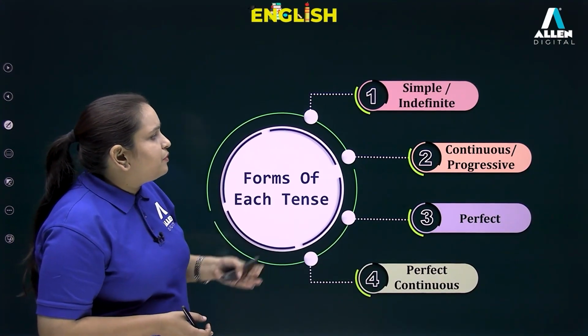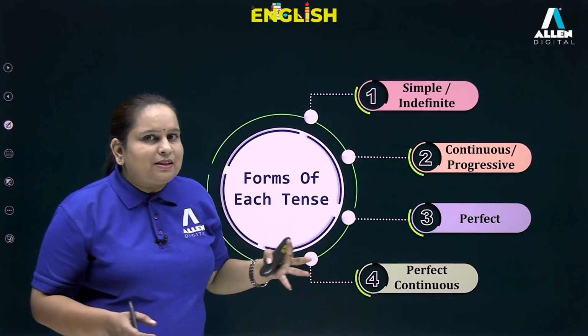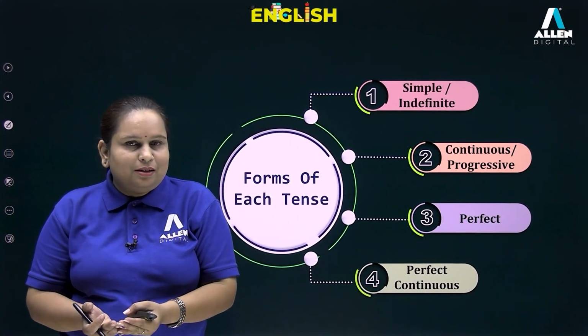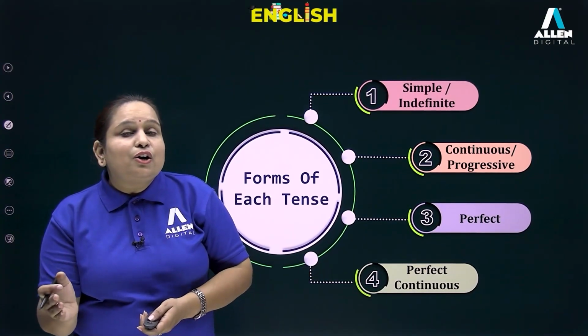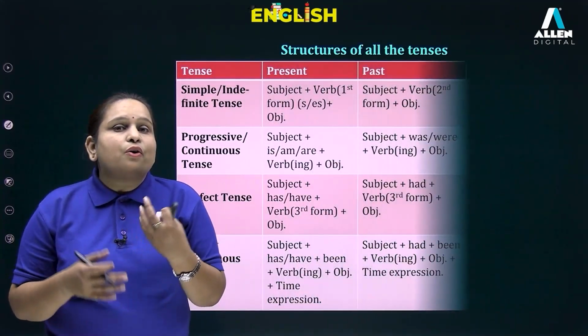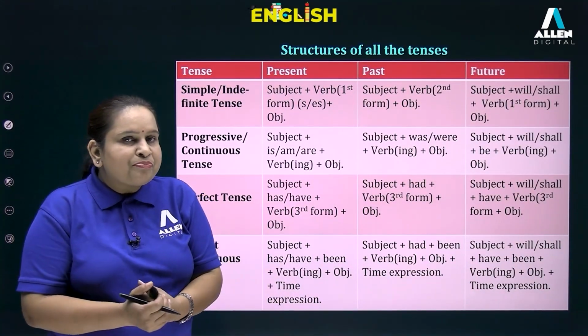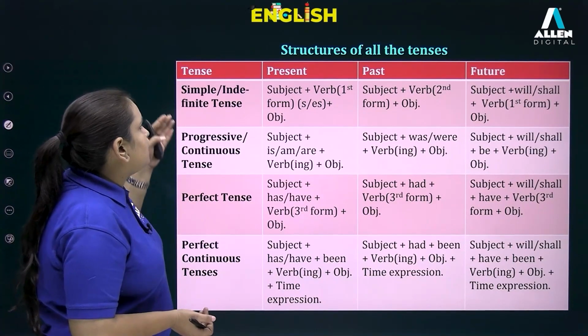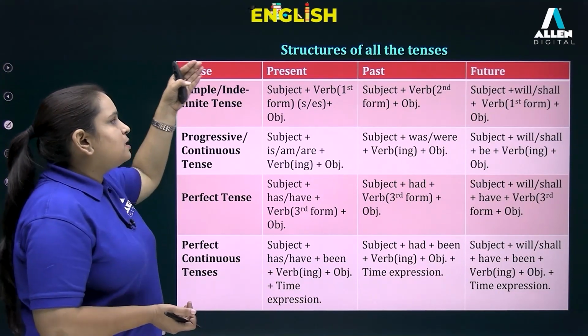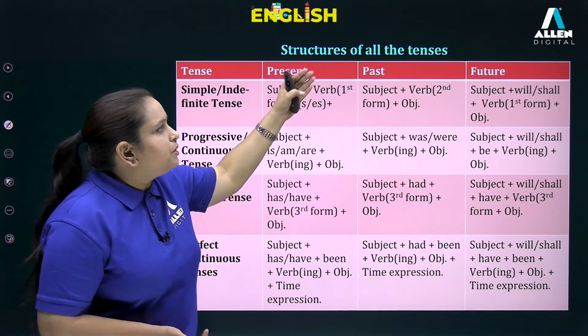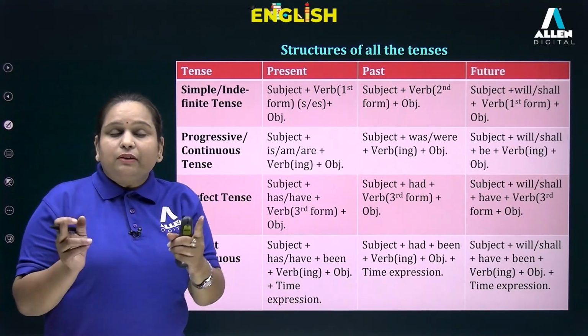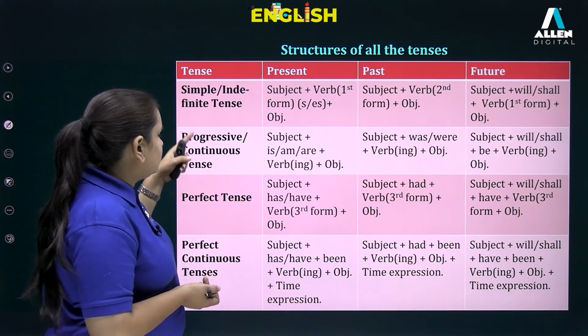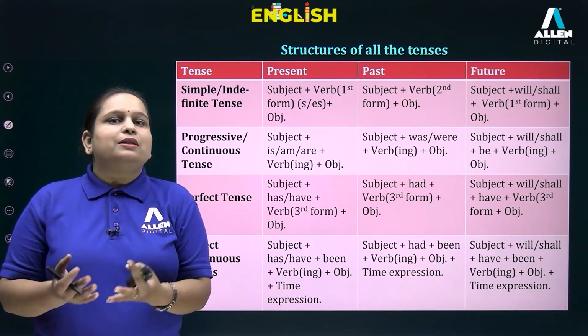Now we'll be dealing with all these types of tenses one by one by taking a look at the various structures of our tenses, right? So first of all, we'll be talking about simple tense, which is present simple, then past simple, and then future simple. Then we'll be talking about continuous, then perfect, and then perfect continuous.